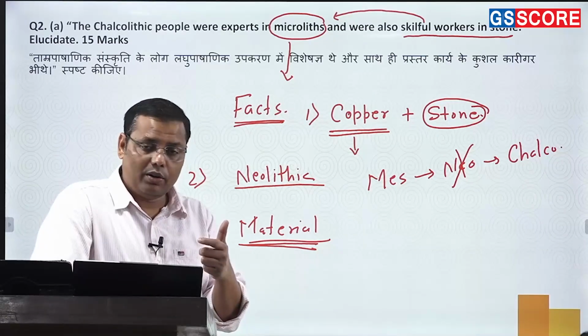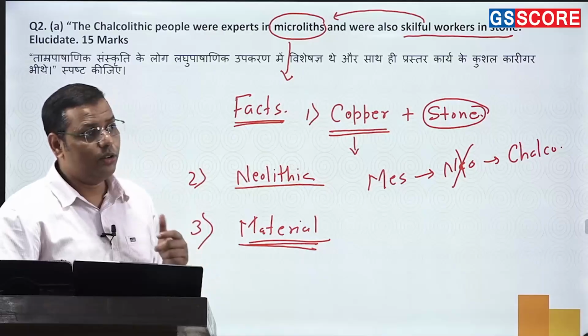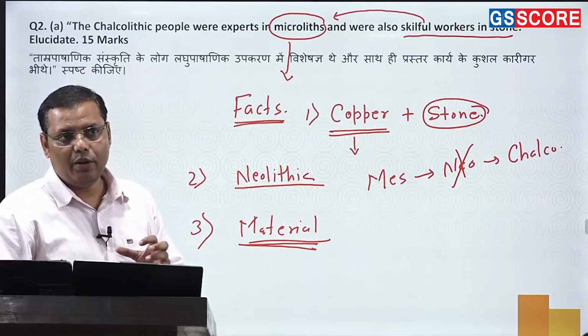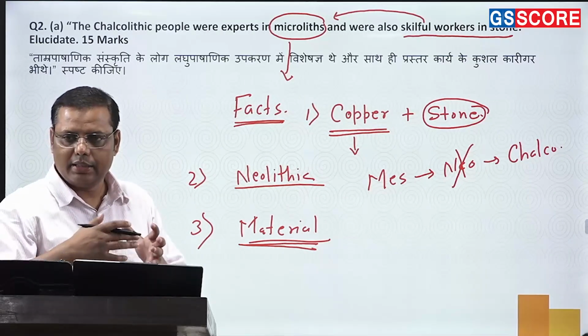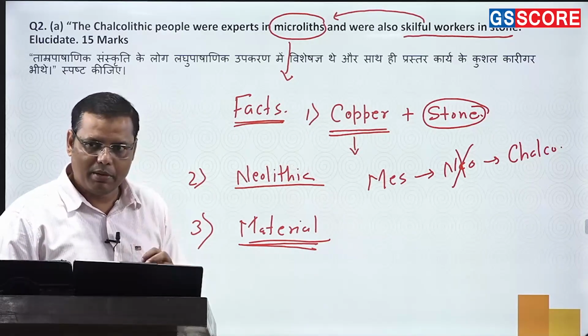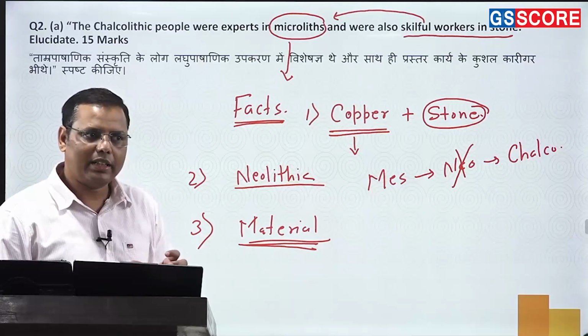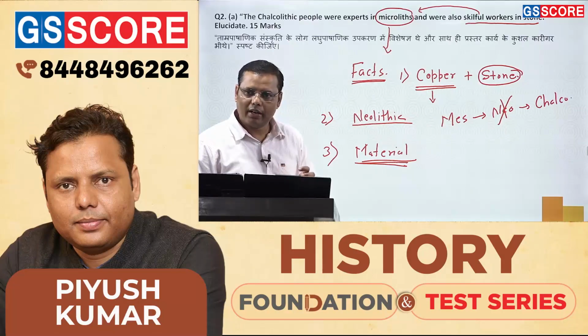And one more thing, sorry I missed to tell you, why microliths? For that also you need to understand one point. When you are saying they are materialistically improving, it means that gradually certain craft activities must be developing among them. So when craft activities develop, do you think core tools would be quite helpful?